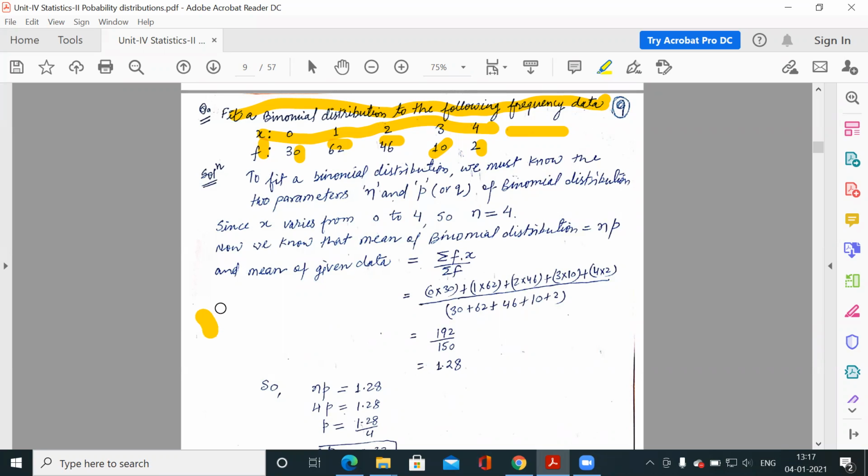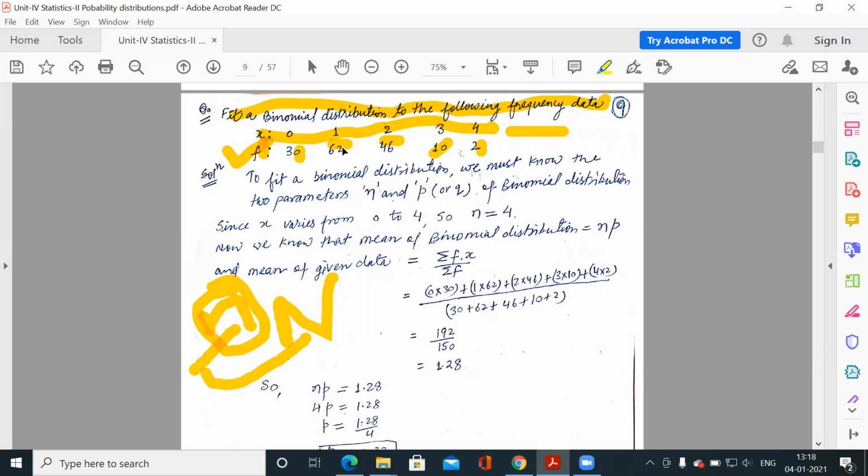So we have two numbers, one is small n and the second is capital N. Small n means how many trials are there in one experiment, and this is a set of n trials. If this set is repeated capital N times, this will give you the expected frequency. So this is the actual frequency, these are the actual data points: 30, 62, 46, 10 and 2. So these are actual frequencies.